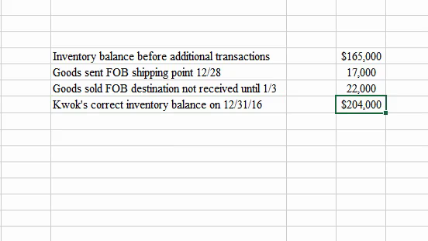There you go, you guys. Be careful with those. To get that one right, you really have to understand the FOB shipping point and FOB destination. Think about who's the buyer, who's the seller in each one. And you shouldn't have any trouble with exercise 8.6 on the Connect Plus site. Thanks a lot.